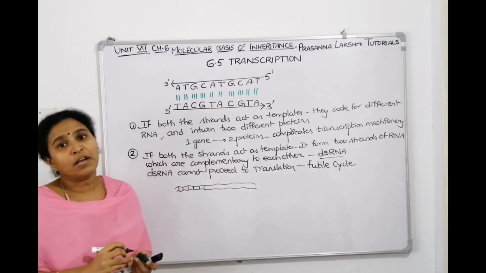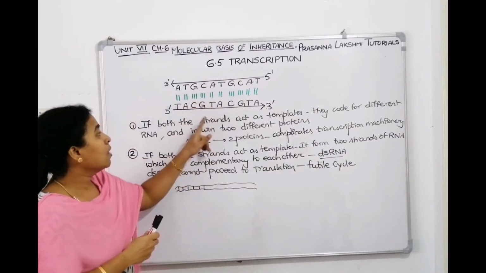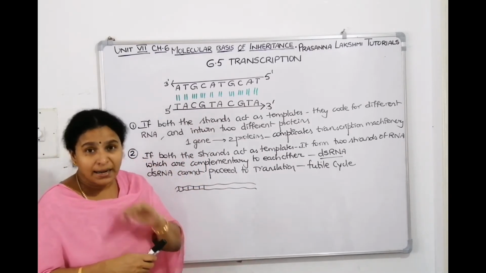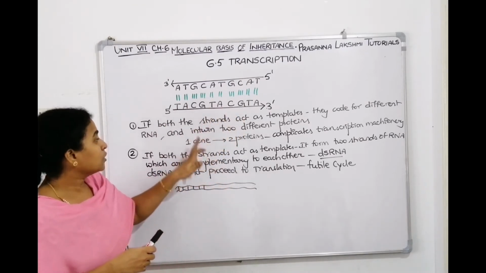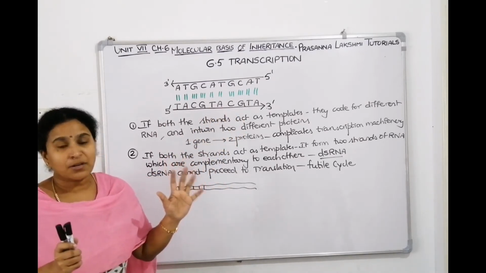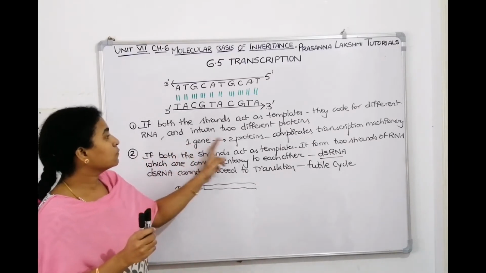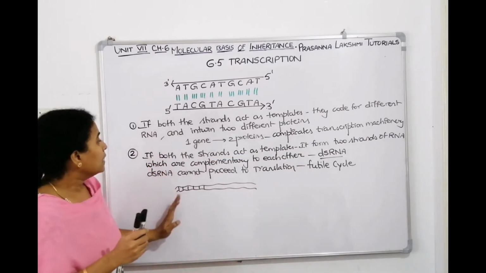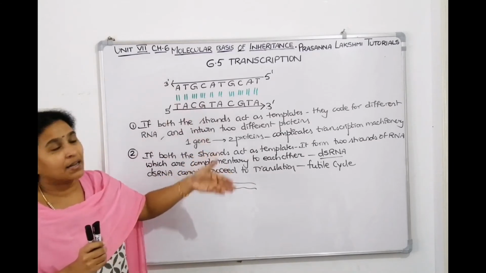So these are the two explanations. We can tell that even though there are two strands of DNA available, why the machinery is using only one strand to make one strand of RNA. Why is it not using the other strand to make another RNA? First, we told we don't want to complicate the process. We want to tell that always a gene codes for one protein only. If a gene codes for two proteins, it is complicating the transcription machinery. That should not happen.